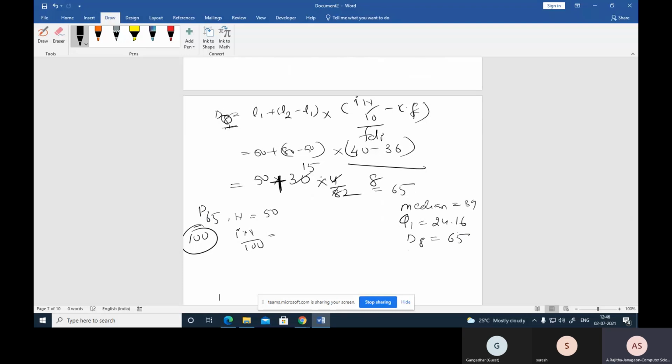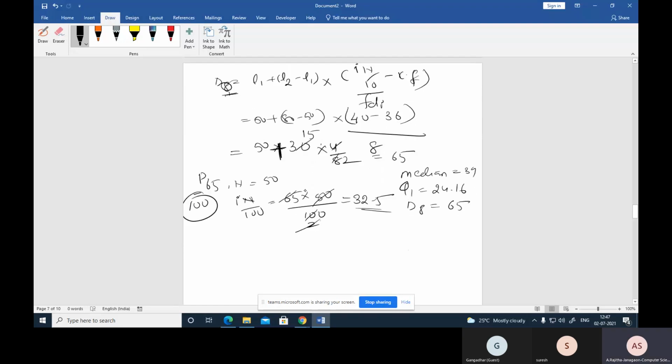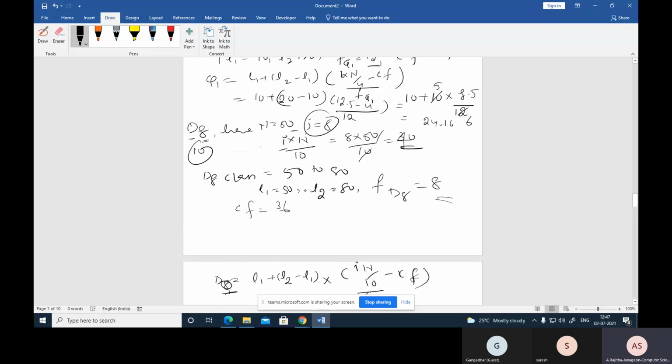What is the i value here? The i value is 65 into the n value 50 divided by 100, which is 65 divided by 2, that is 32.5. Now you can find the percentile class, the P65 class.